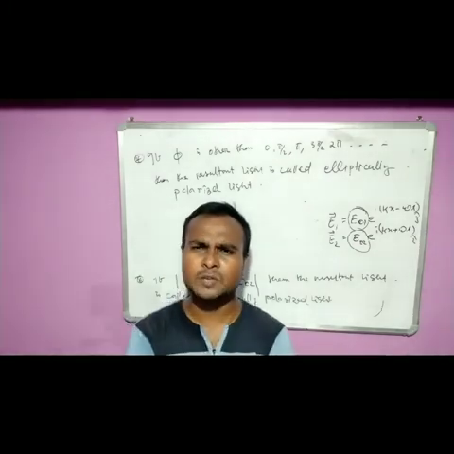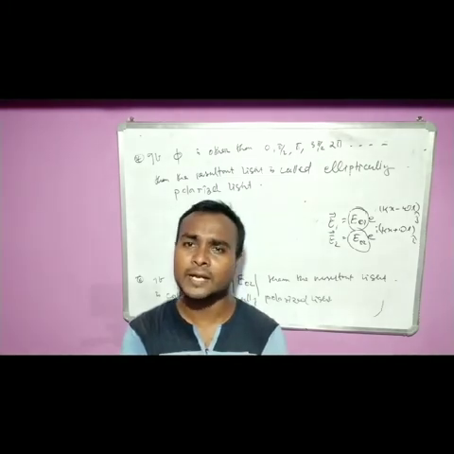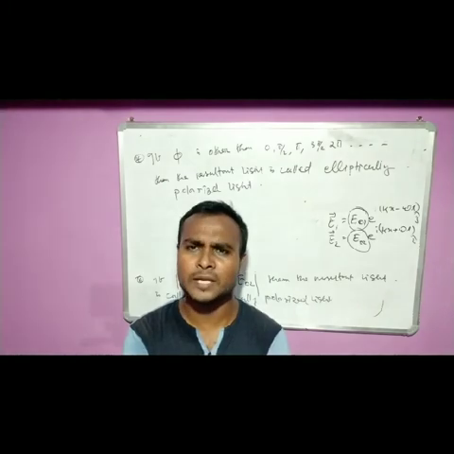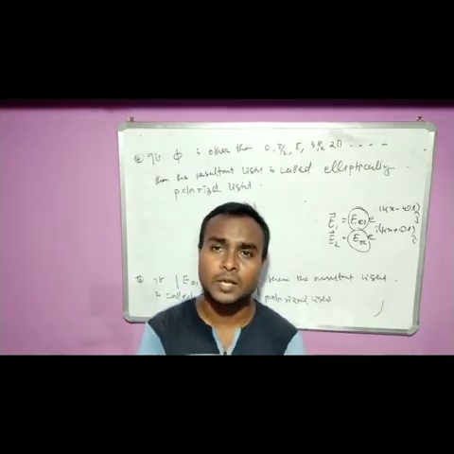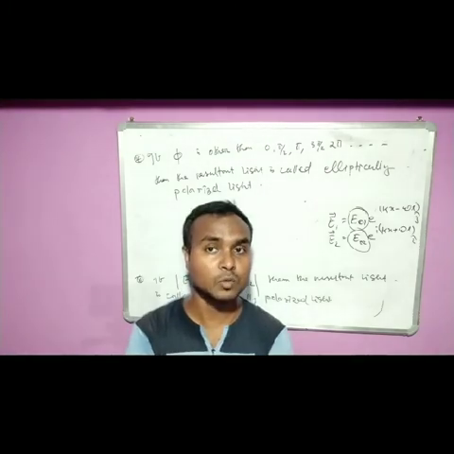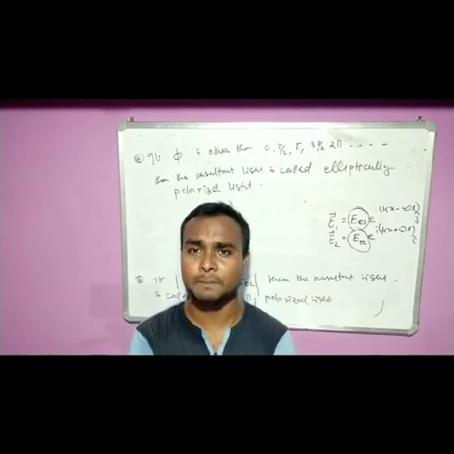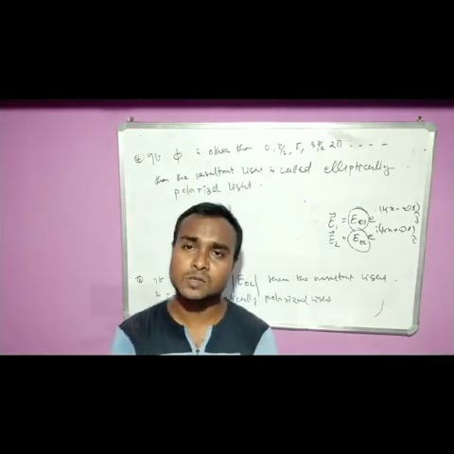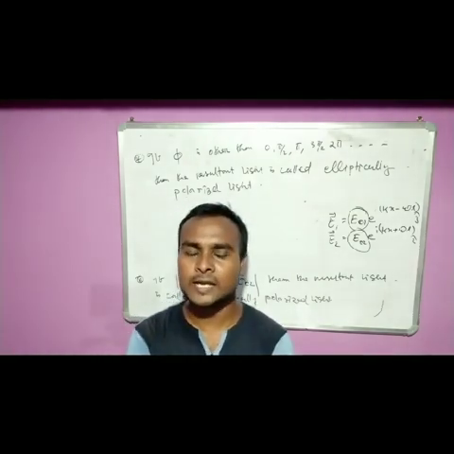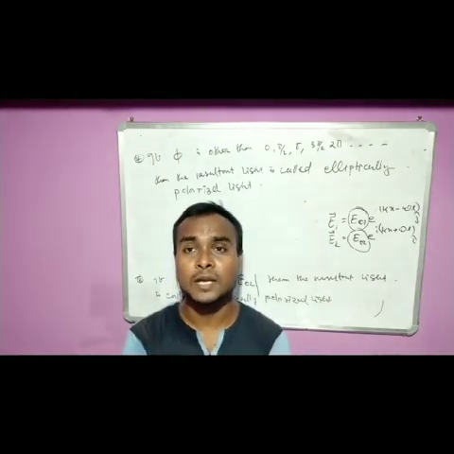If the phase difference is 0, pi, 2 pi, 3 pi, 4 pi, then we will say plane polarized light. And if the phase difference is pi by 2, 3 pi by 2, 5 pi by 2, or 7 pi by 2, then we will check their maximum magnitude or amplitude. If the amplitudes are the same, you will say circularly polarized light.